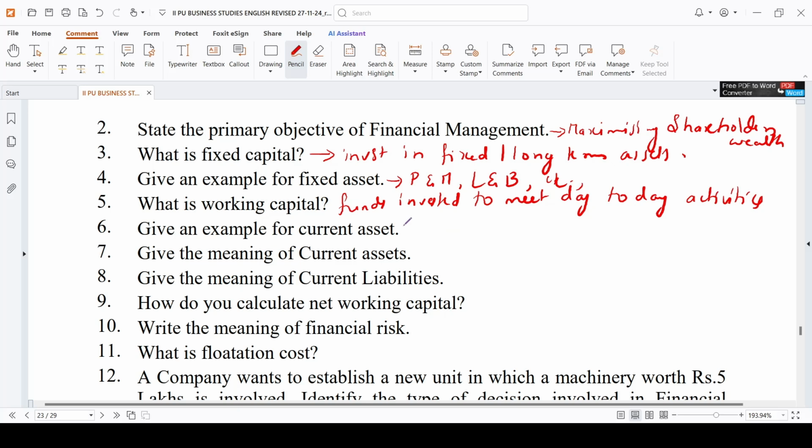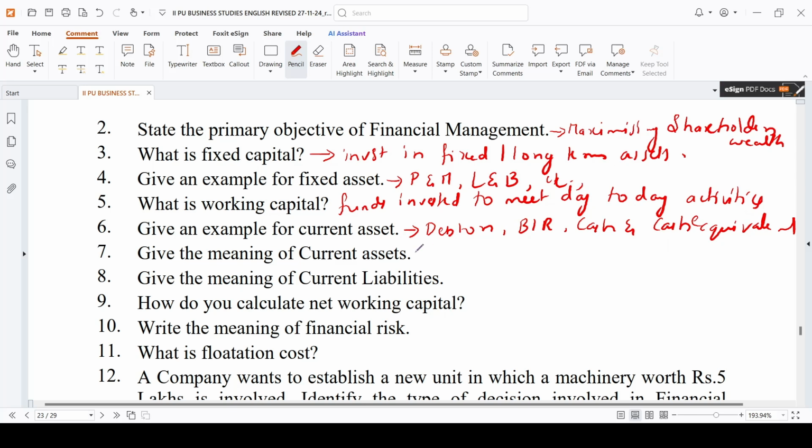Give an example for current assets: debtors, bills receivable, cash and cash equivalents, etc.